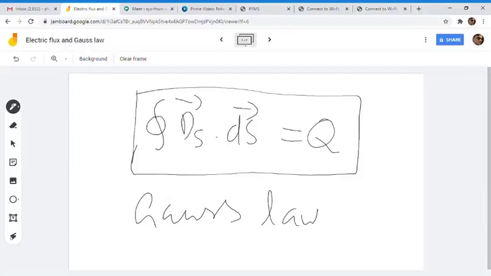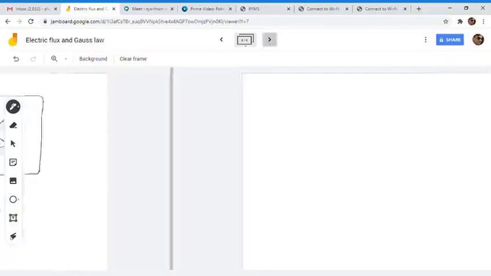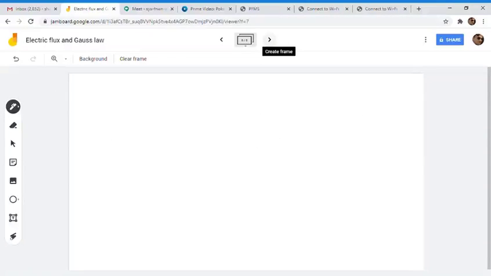So let us do it for a point charge. This will be critical, so just concentrate on what I am doing. It is very important to calculate the dS surface area.